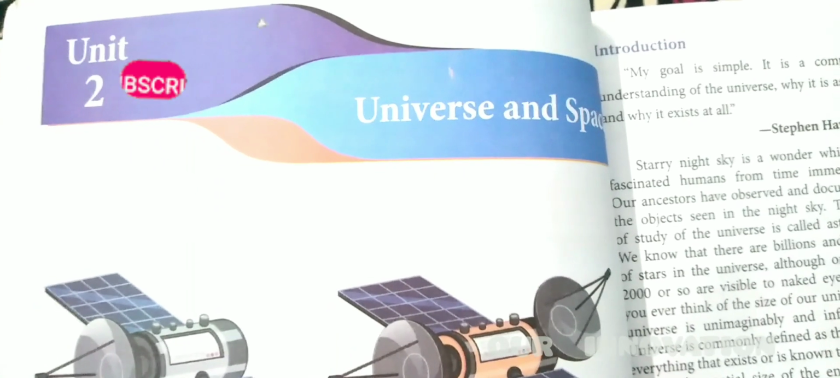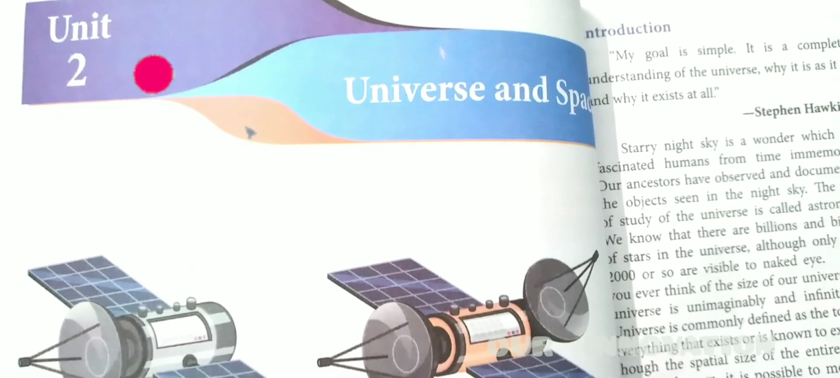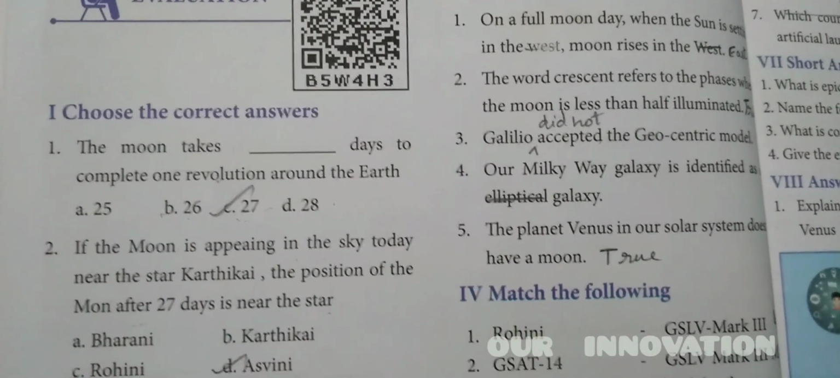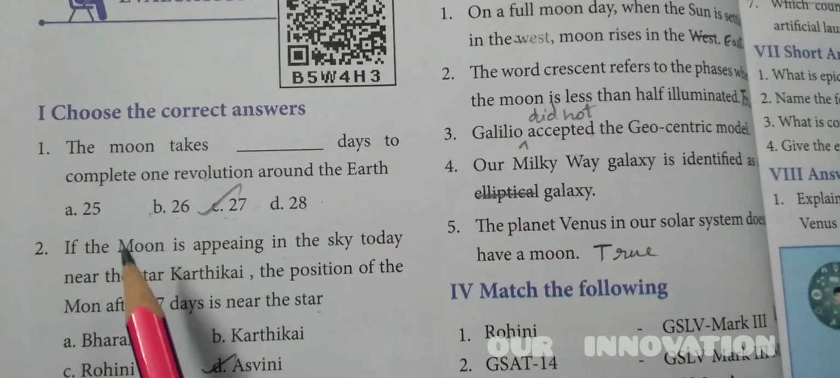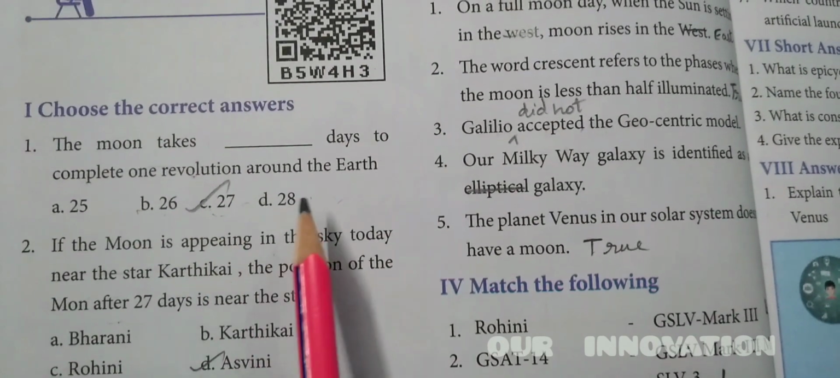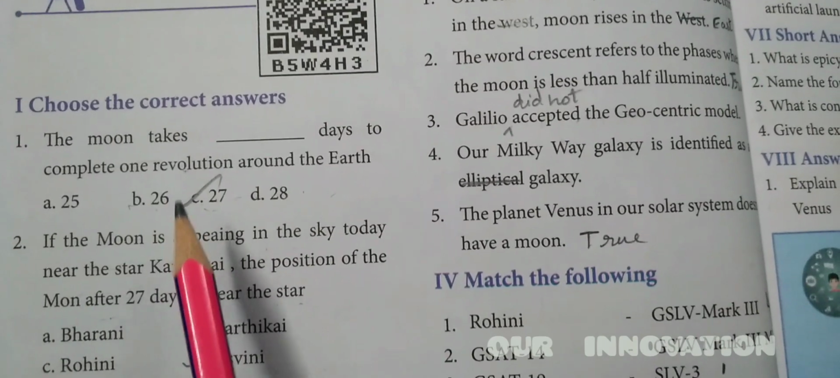Unit 2, Universe and Space, the book evaluation is what we are going to see now. Book evaluation, Roman letter 1, choose the correct answer. The moon takes 27 days to complete one revolution around the earth. So for one revolution around the Earth, the moon takes how many days? 27 days.